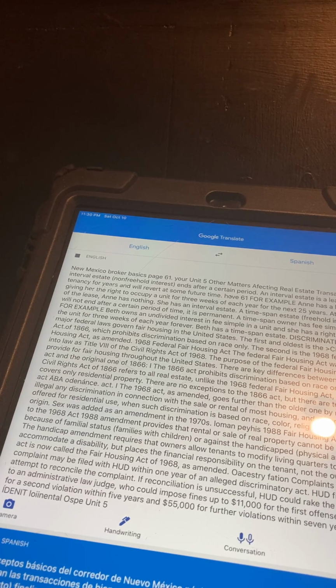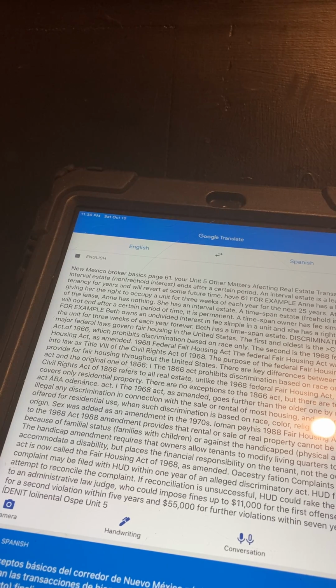The Civil Rights Act of 1866 refers to all real estate, unlike the 1968 Federal Fair Housing Act, which covers only residential property. There are no exceptions to the 1866 Act, but there are to the 1968 Act.